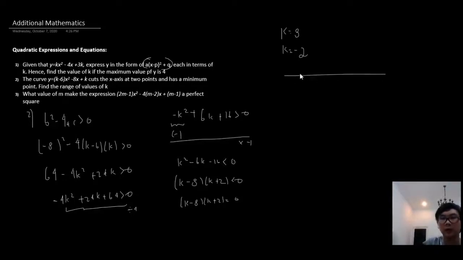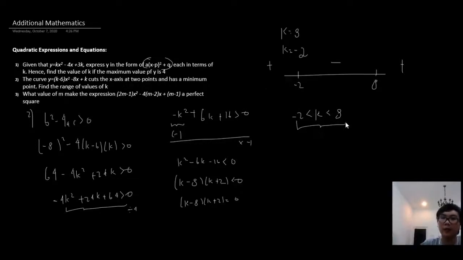If we draw the number line, we have negative 2 and 8. Let's test a random number that is not a root, so we can try 0. 0 squared minus 6 times 0 minus 16 is a negative number. Since 0 is in between negative 2 and 8, this one is negative, and the outer regions are positive. So k is greater than negative 2 but less than 8.